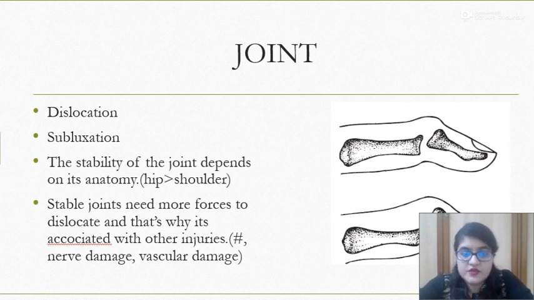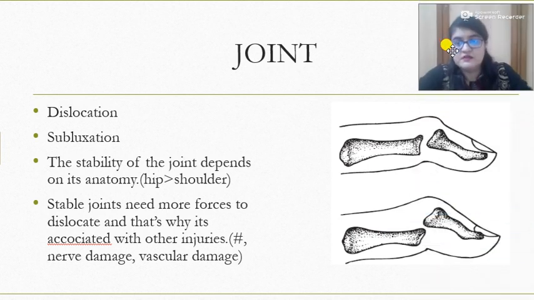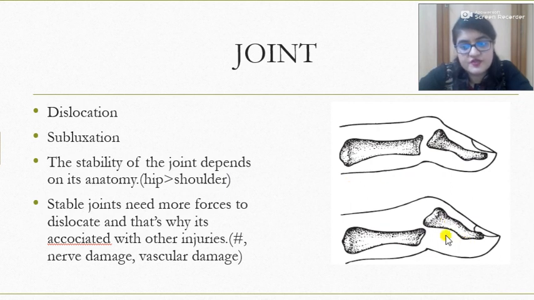Stable joints need more force to dislocate, and that's why it's associated with other injuries such as a fracture, nerve damage, or vascular damage. This happens basically in the hip. In the picture, you can see the dislocation and subluxation. The first picture is of subluxation and the second picture is of dislocation.